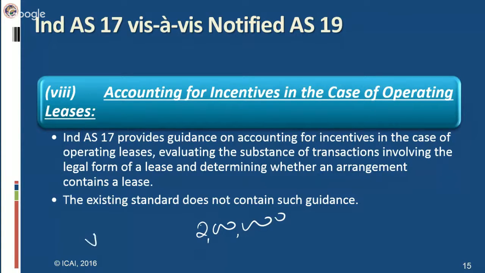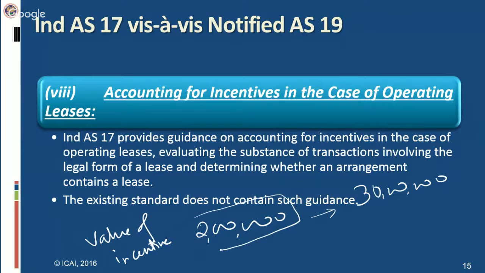The total value of the lease which is entered as per the lease agreement is say about 30 lakhs. So when lessor will account this 2 lakh, what will be the accounting treatment of this incentive? So lessor has to reduce it from this value.